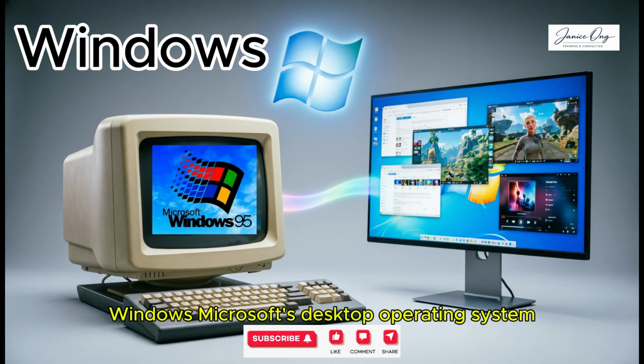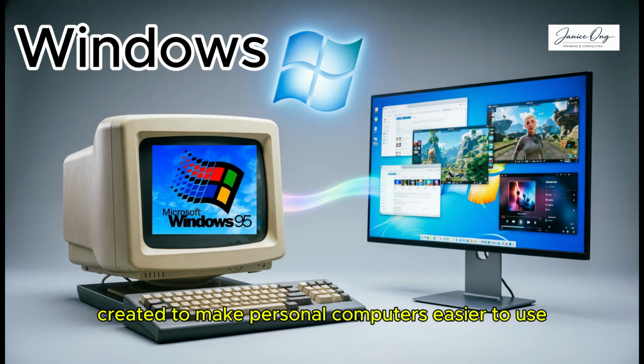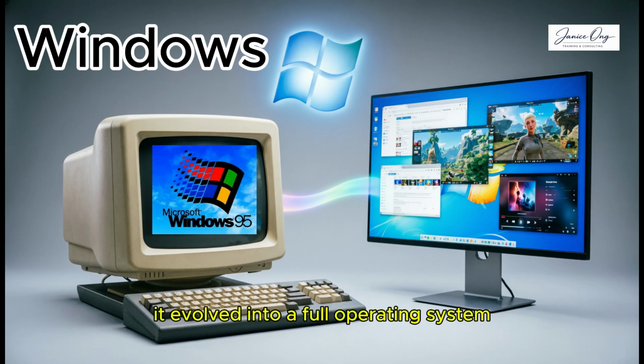Windows. Microsoft's desktop operating system first launched in 1985 as a graphical layer on top of MS-DOS, created to make personal computers easier to use. It evolved into a full operating system with the Windows NT architecture in the 1990s.